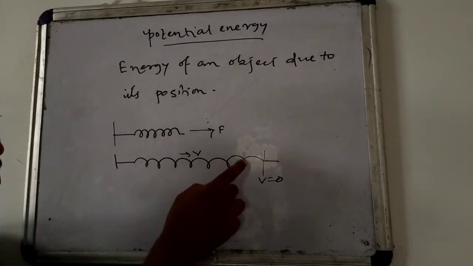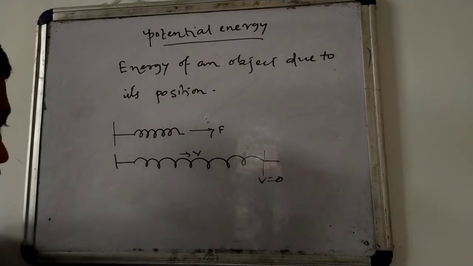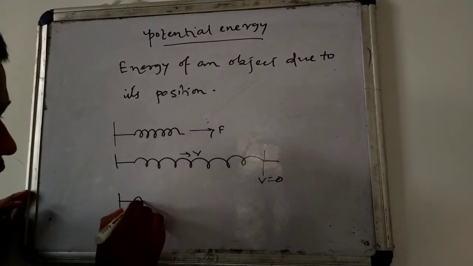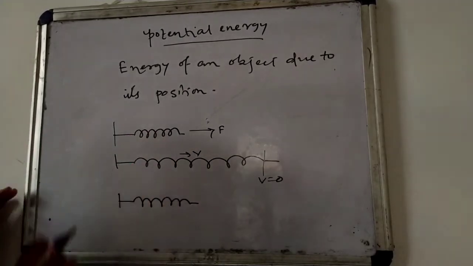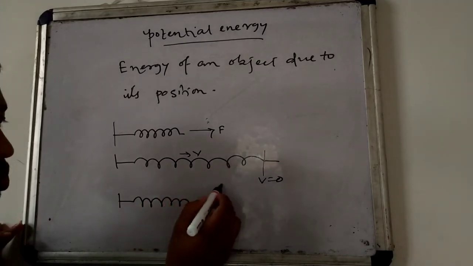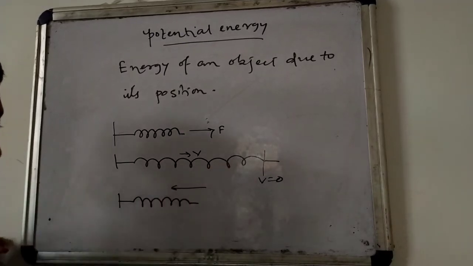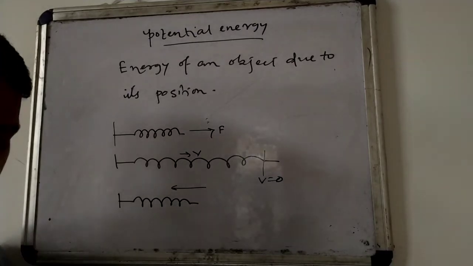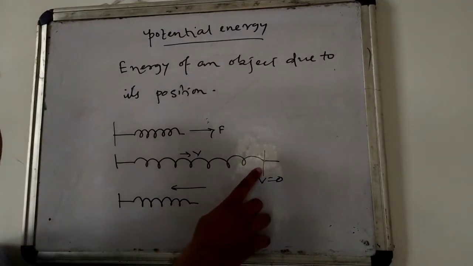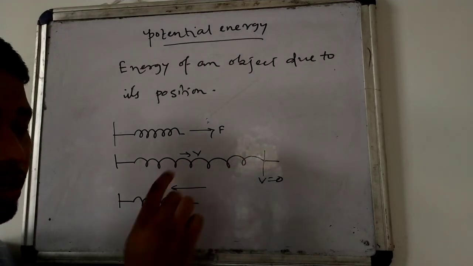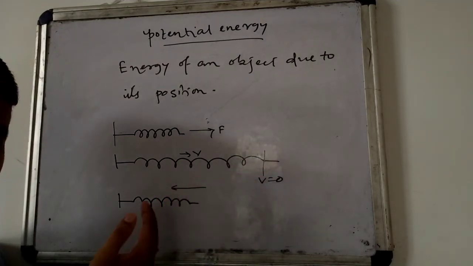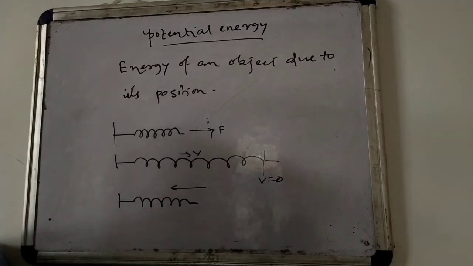Now when you release the spring, it will again come back to the original shape. That means the spring will move in this way. At this position, when we stop applying the force and release it, it immediately comes back to its original shape.